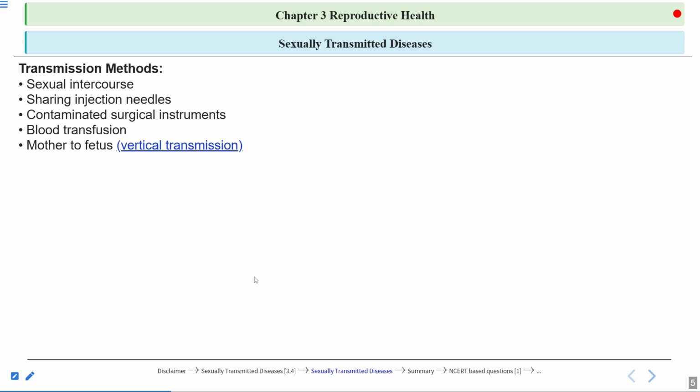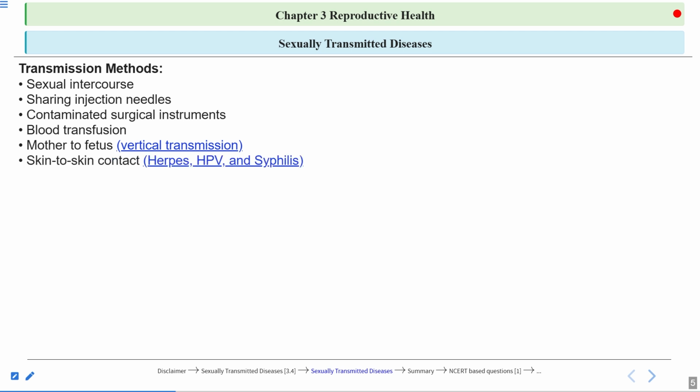So mother's milk might also contain these pathogens, and during breastfeeding, this pathogen can be transferred to the fetus as well. So this is known as vertical transmission. Clear? Means from the mother to the fetus.